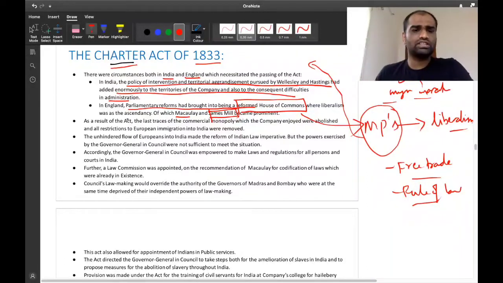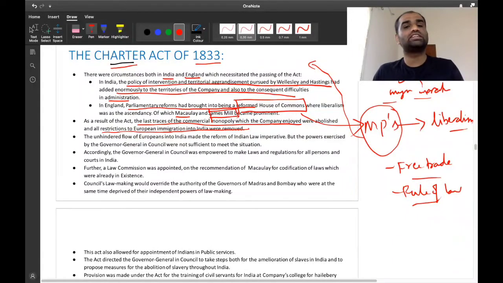Now, as a result of this act, the last traces of commercial monopoly which the company enjoyed were abolished. Which means the company enjoyed one monopoly only, in the tea sector. That monopoly was also abolished. So all restrictions with respect to British trade with India were completely thrown open to competition. And also all restrictions on European immigration into India were removed. So even without a license, Europeans could come and settle in India. Clear? Now this unhindered flow of Europeans into India made some reform to Indian law imperative.